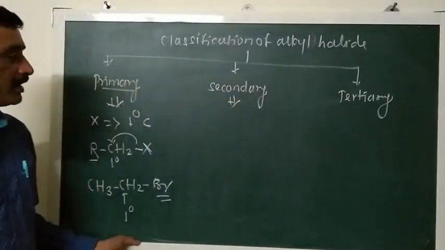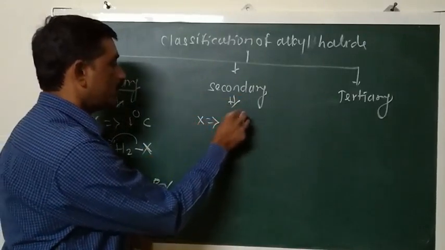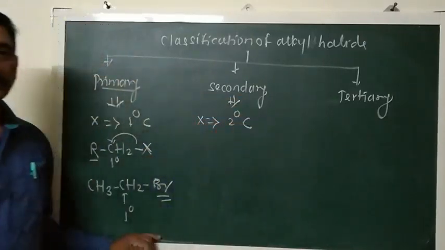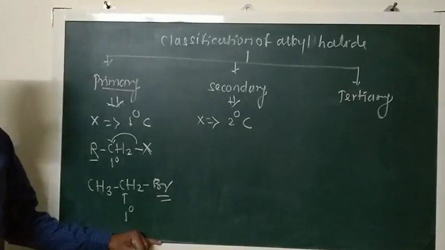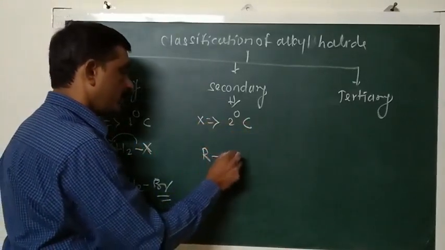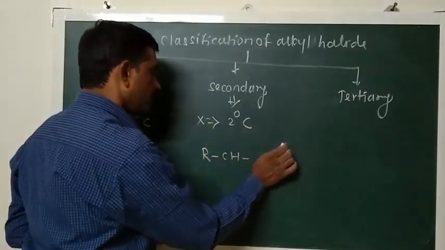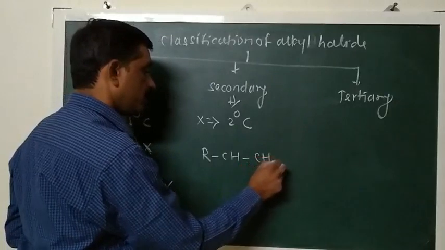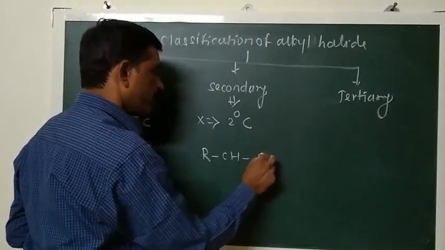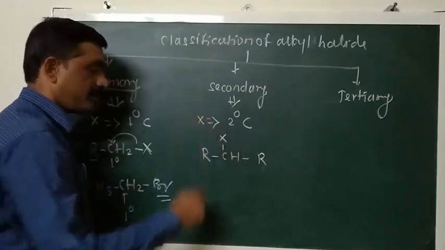What are secondary alkyl halides? The alkyl halides in which the halogen atom is attached to a secondary carbon atom are called secondary alkyl halides. They are generally represented as R-CHX-R, where the halogen atom is attached to the secondary carbon atom.